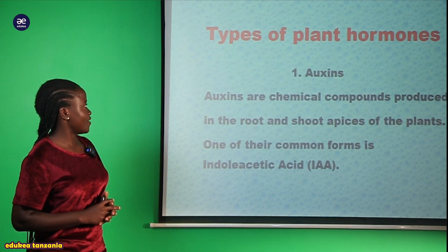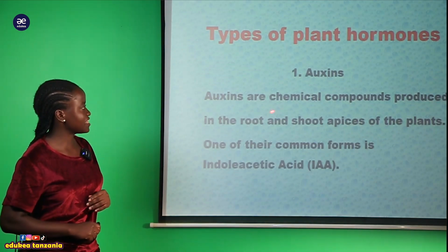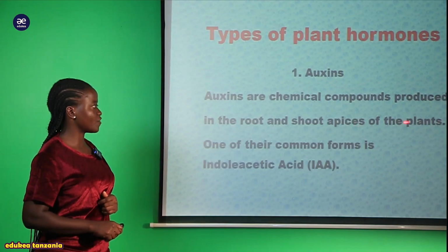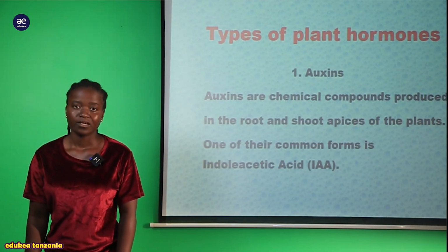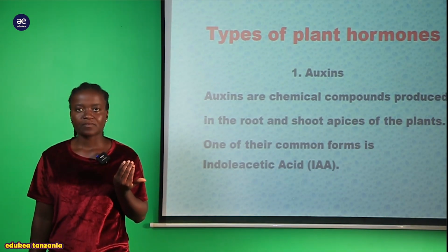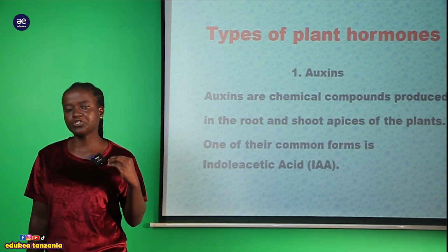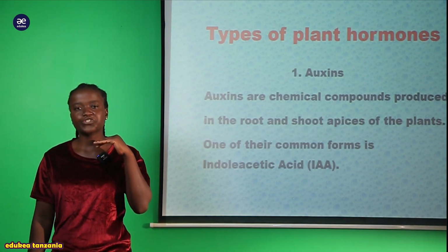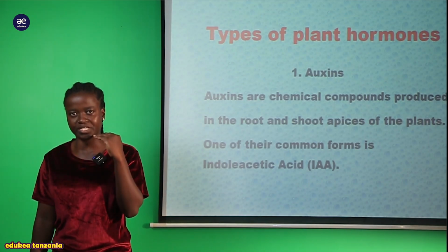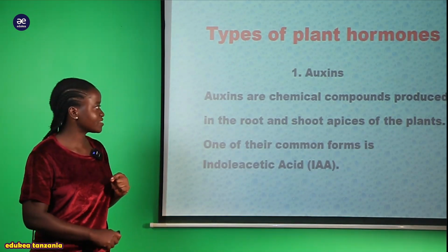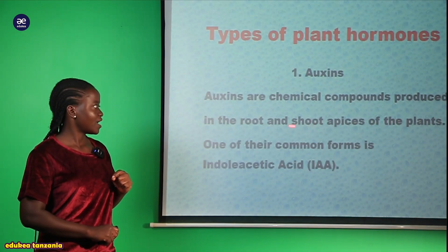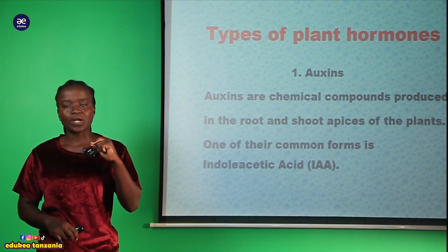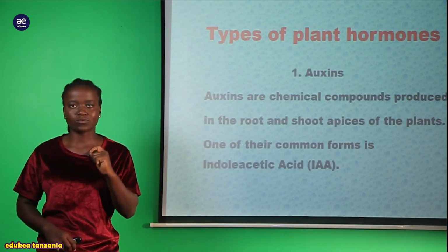Now, when we are talking about auxin, these are the chemical compounds produced in the root and the shoot apex of the plant. This auxin hormone is produced on the apex of the shoot and the root. Yani mwishoni kabisa, at the end of the root. Mwishoni kabisa mwa shoot au mwishoni kabisa mwa root, ndipo ambapo unakuta kuna production of this auxin hormone.